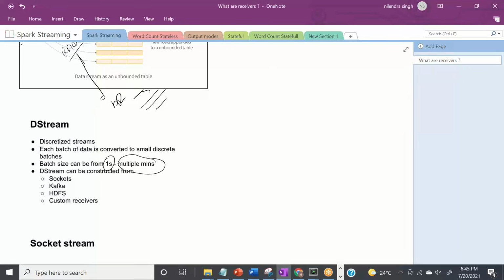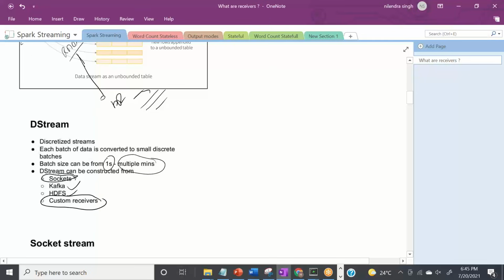D streams can be constructed from what? I have covered this. These streams can be created from the data which is generated from the producer, right? What can be our producer? Producers can be Kafka, HDFS, or sockets. I will explain sockets in a lot of detail because that's what I'm going to be covering for you guys. And you can even create your custom receivers.